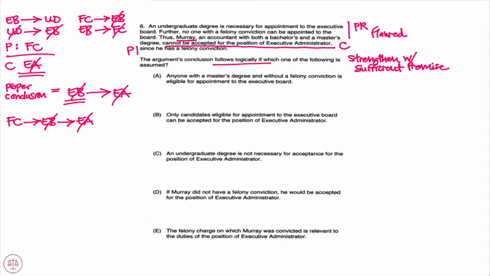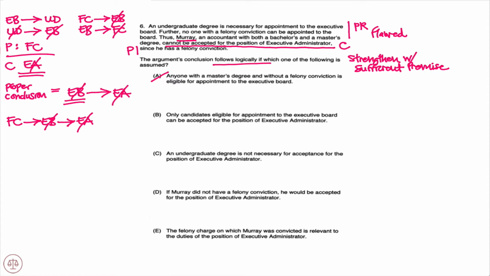A, anyone with a master's degree and without a felony conviction is eligible for appointment to the executive board. Okay, great. Doesn't apply to our situation. We know Murray has a master's degree, but he also has a felony conviction. So A can't help us, so A would be eliminated. Does not even strengthen this argument.